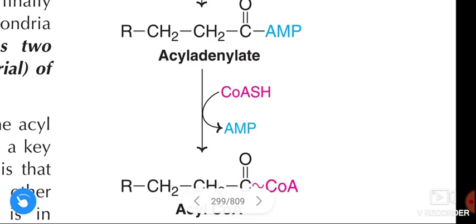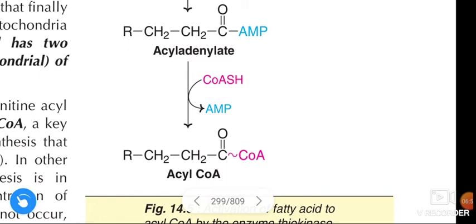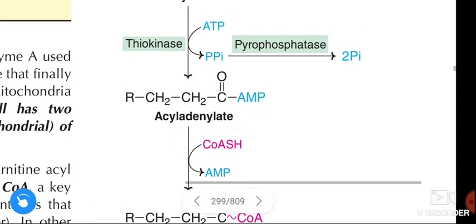The formed acyl adenylate again combines with coenzyme A and converts into acyl-CoA. This is the second step.